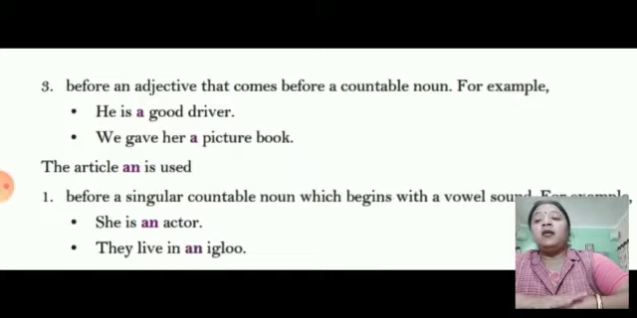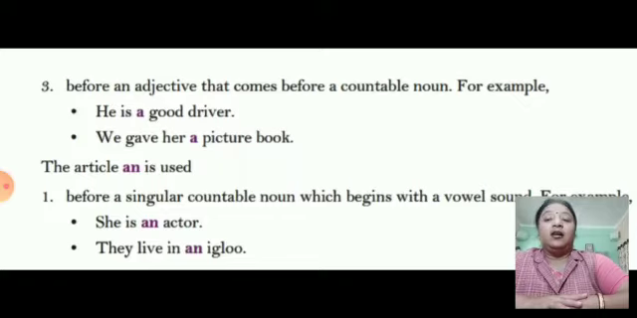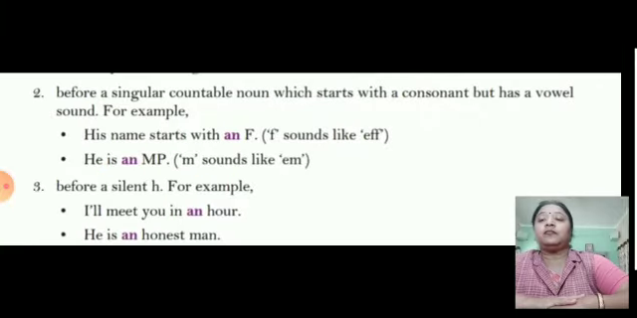Let's begin with the article an. First, before a singular countable noun that starts with a vowel sound. For example, she is an actor. Actor starts with A and sounds the same, so we are using the article an. They live in an igloo. Igloo is starting with I and has the same sound, so we are using the article an.